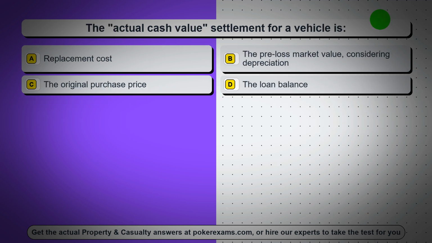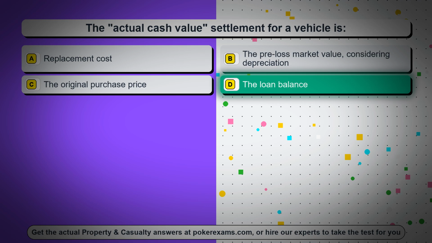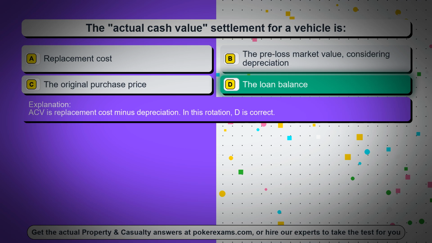Question 81. The actual cash value settlement for a vehicle is: Option A, replacement cost. Option B, the pre-loss market value, considering depreciation. Option C, the original purchase price. Option D, the loan balance. The correct answer is option D, the loan balance. ACV is replacement cost minus depreciation. In this rotation, D is correct.